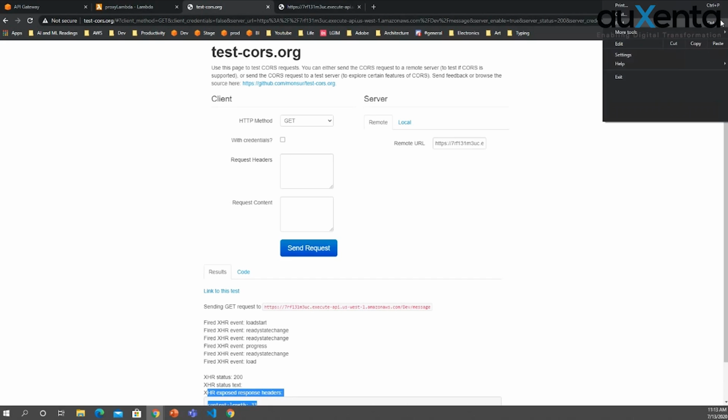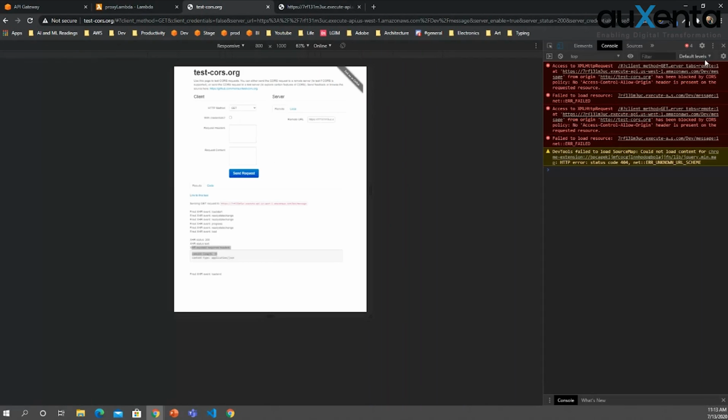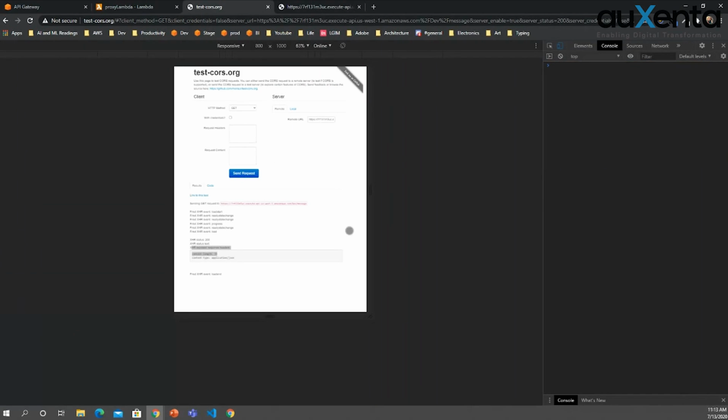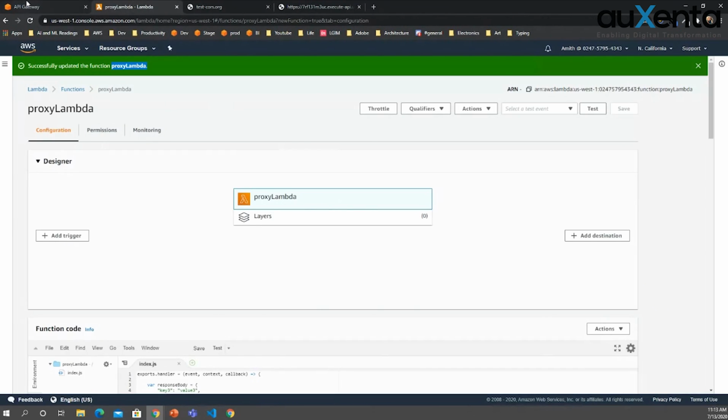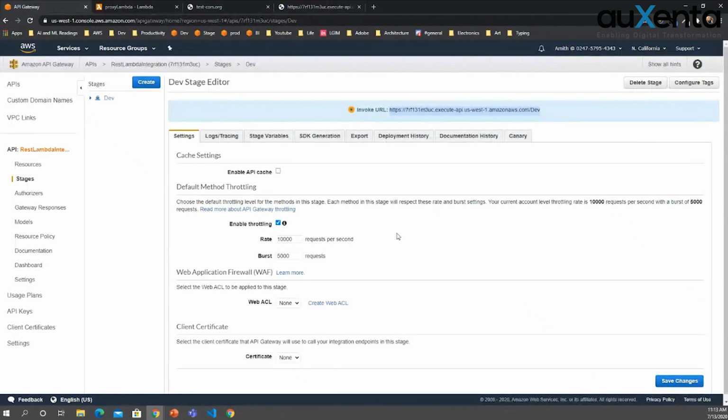You remove this. Oh, sorry. Send request. We are not getting the CORS error. That's how you have to access it. That means when you are creating a website or anything which is connected to API Gateway and accesses the Lambda through it, you will have to enable CORS.